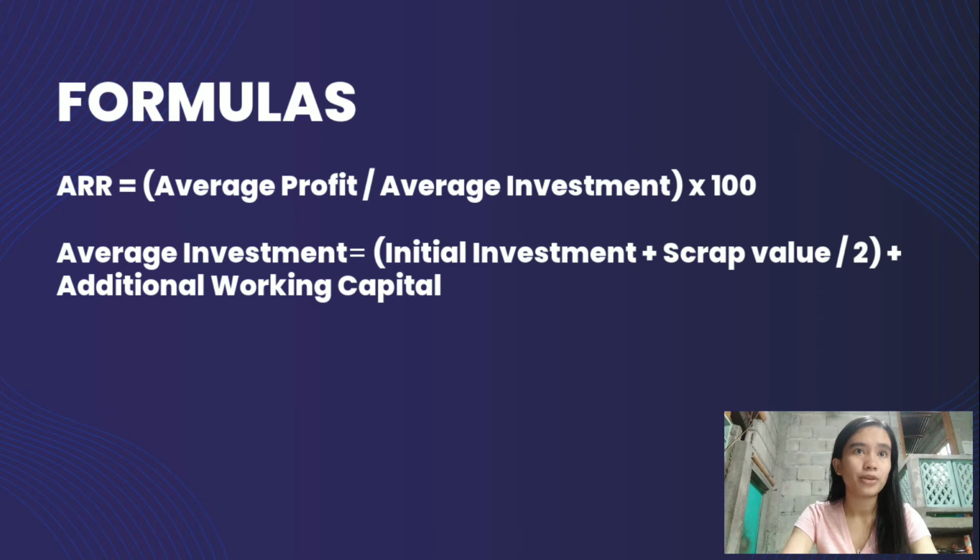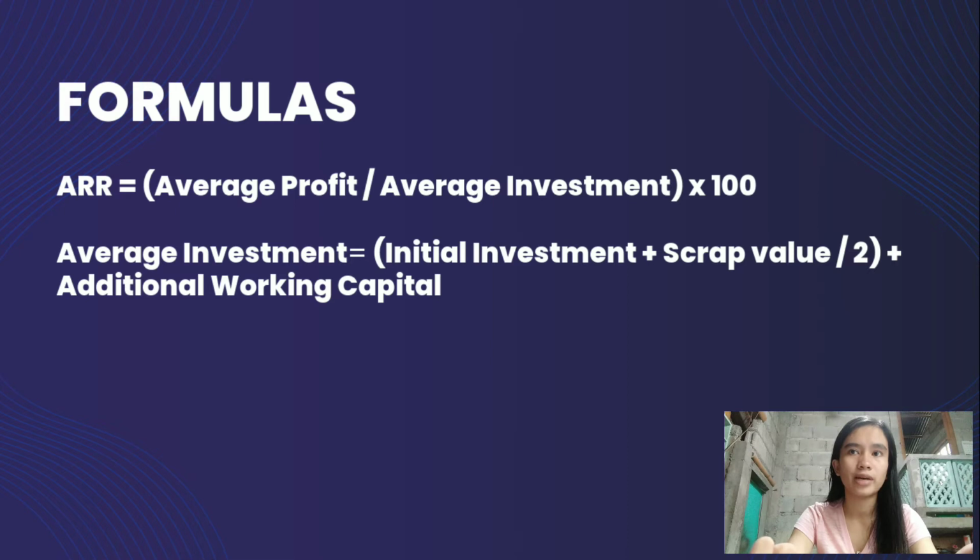There are times, however, that ARR is computed using the average investment, which is ARR is equal to average profit divided by average investment times 100. So average profit is computed the same with the formula given earlier, which is the cash inflows minus the depreciation minus tax divided by number of years, while average investment is computed by initial investment plus the scrap value, in which scrap value is the value that you would get at the end of the project or the termination of the project.